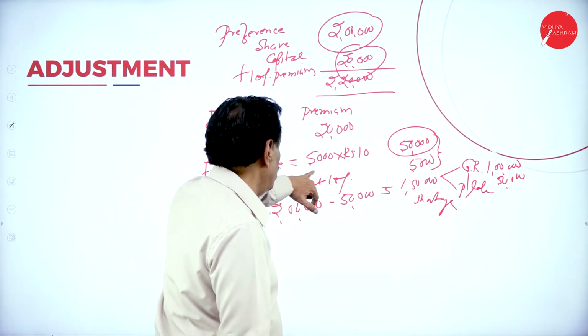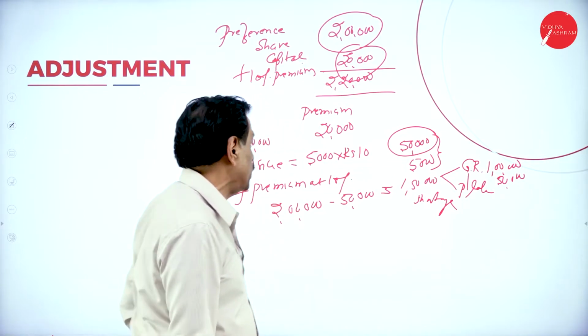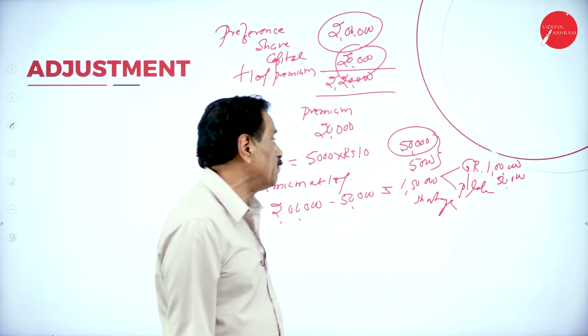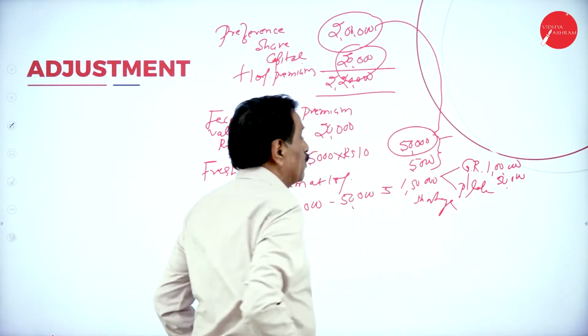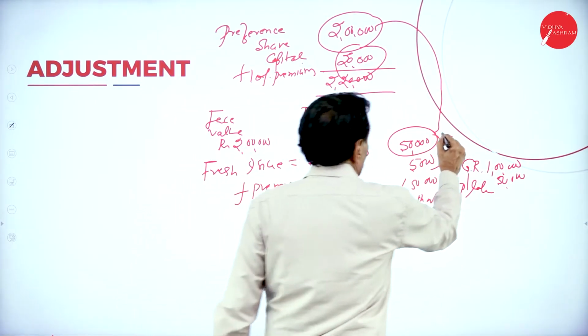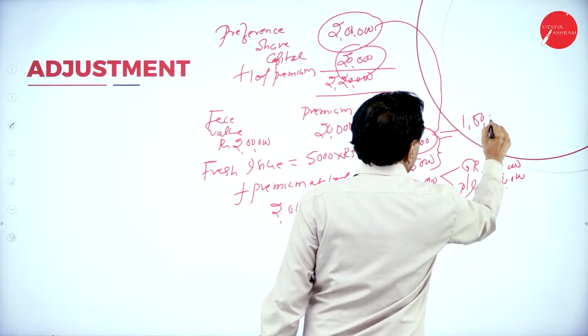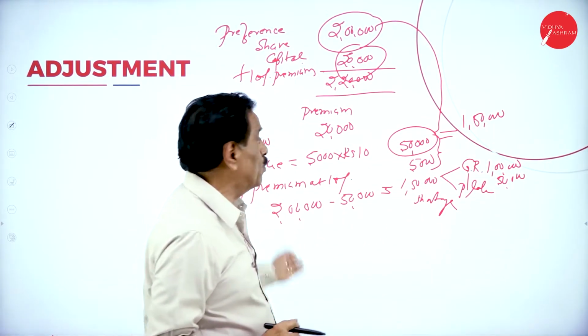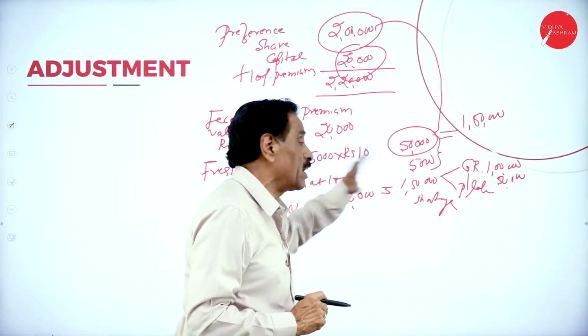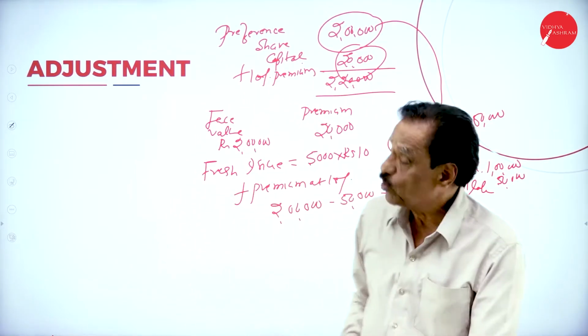So how many shares were issued? 5,000 shares of 10, that is 50,000, at 10% premium, 5,000. So 50 is the face value. For 2 lakh you got 50,000. How much shortage will come? 1 lakh 50,000 will come. Premium 20,000 is already in the balance sheet. Premium to premium, how much extra is there? 5,000. So we'll go to the entry now.